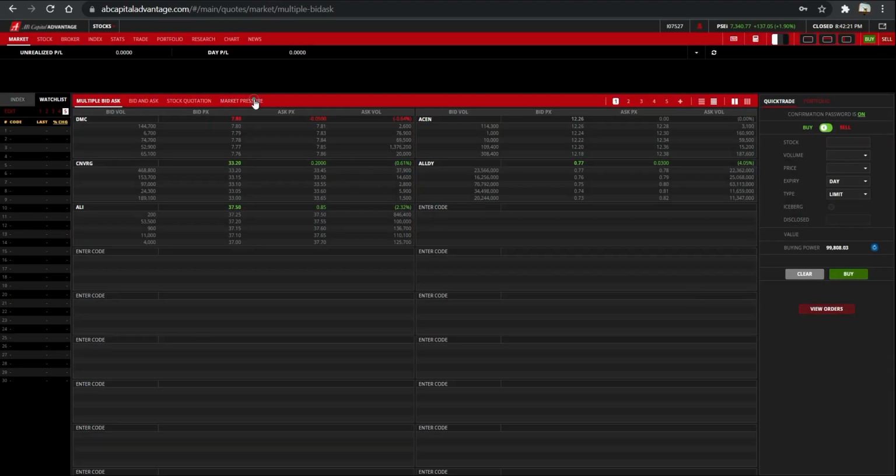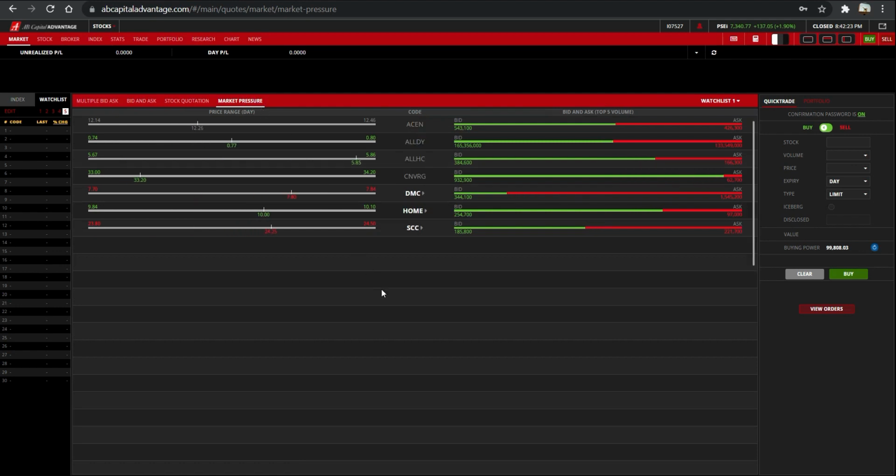Click the Market Pressure tab to see the market sentiment on each of your watch lists, whether it is on the bullish side or bearish side. And as you can observe, Converge is more bullish because the green bar is longer than the red bar, while DMC is on the bearish side, which has a longer red bar compared to the green bar.